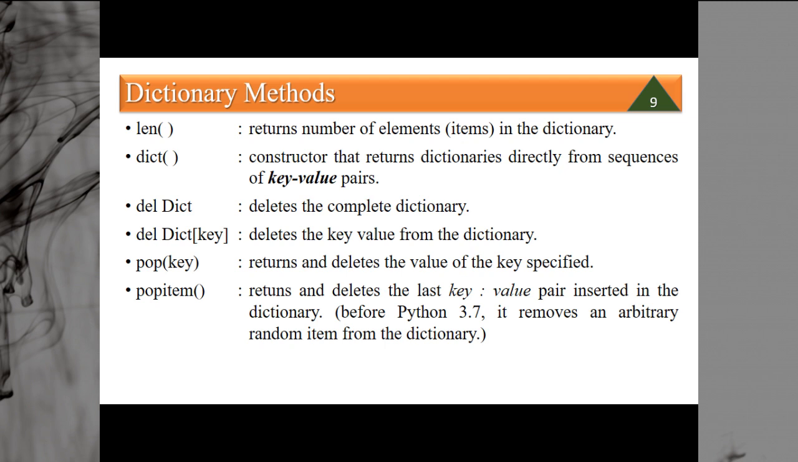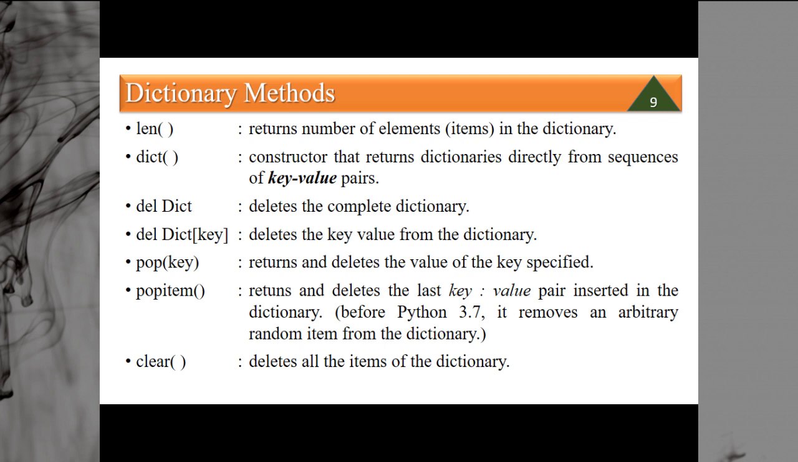Say suppose you have a dictionary having some key values 1, 2, 3. Later on you added 4, then you added 5. So now there are 5 key values, but when you issue the popitem, it will randomly delete any key. But now it deletes the last inserted key. So try it by yourself.